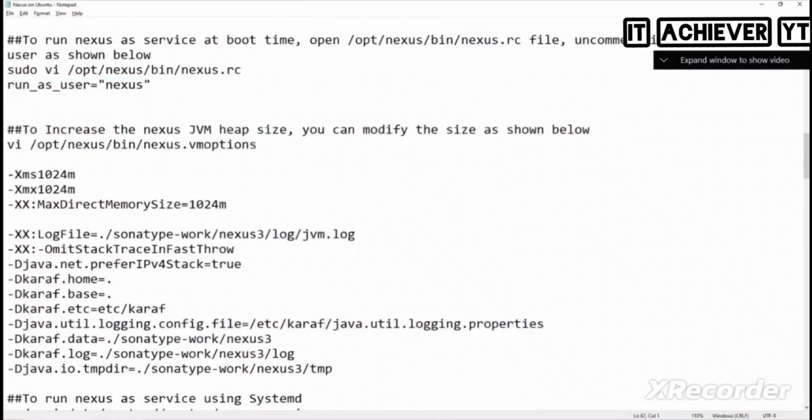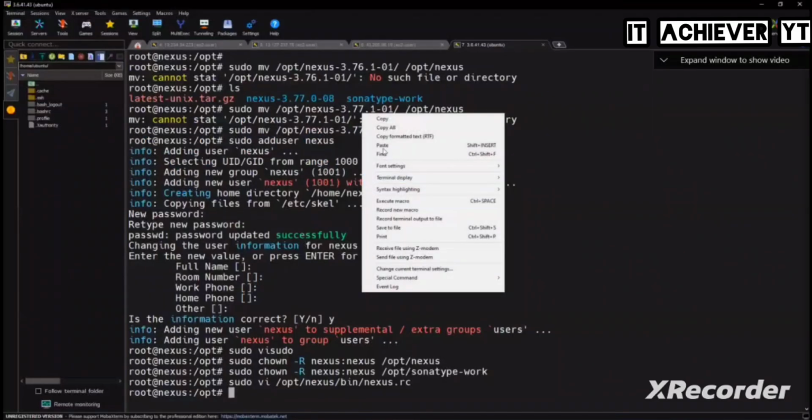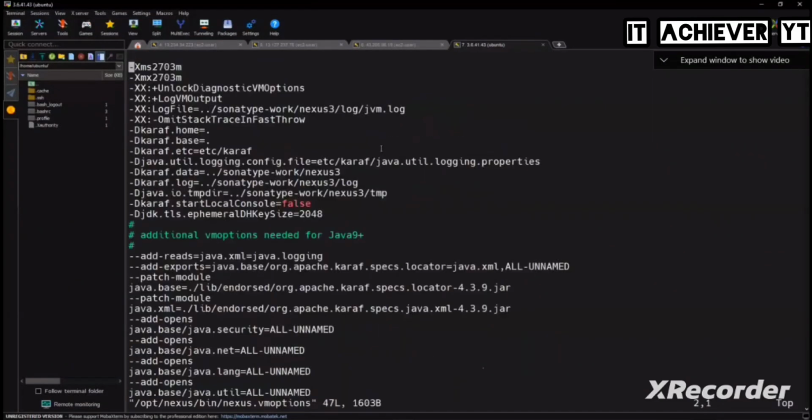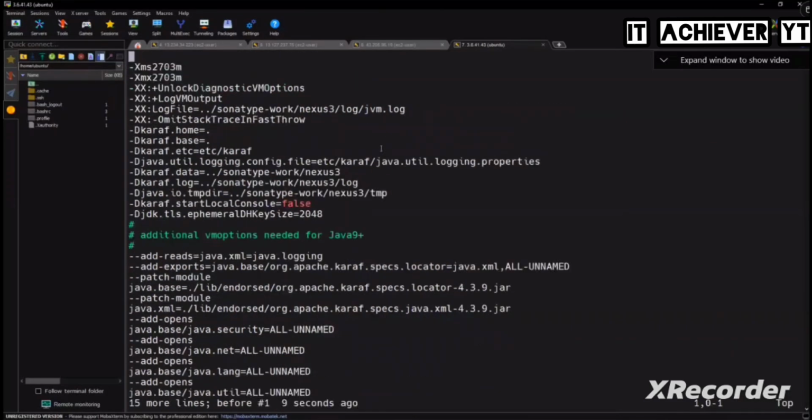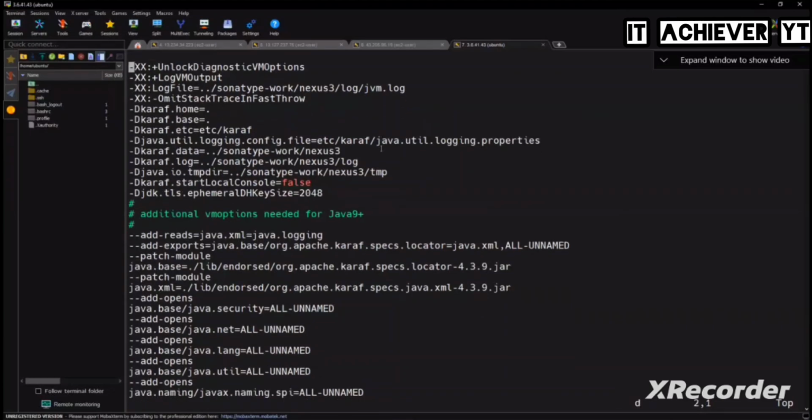Okay. Next, we need to edit this file. And then count 1, 2, 3 up to 15. So what's the single command? 15dd. Okay, 15dd. Yes or no? If you want to delete multiple lines in one shot, how many lines? 15 lines. And then what do you do? Delete it.